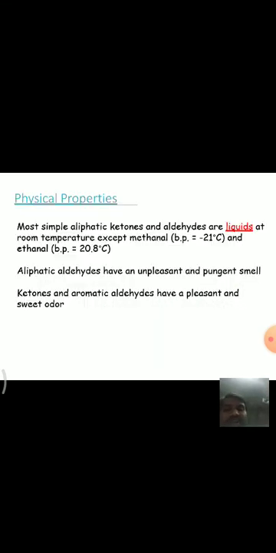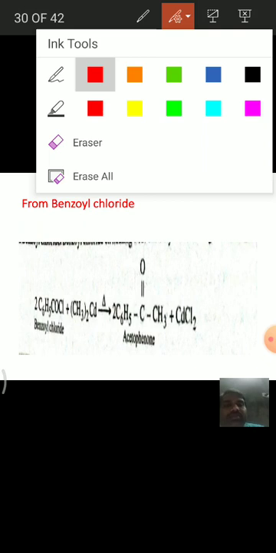And the next reaction, the last reaction, is from benzoyl chloride. When benzoyl chloride is heated with dimethyl cadmium, it gives acetophenone. See here, this is benzoyl chloride. Benzoyl chloride, when it is treated with dimethyl cadmium, forms acetophenone.